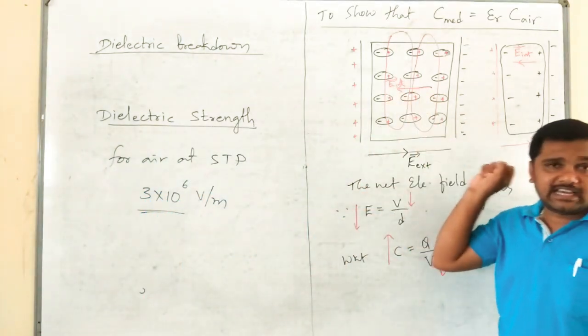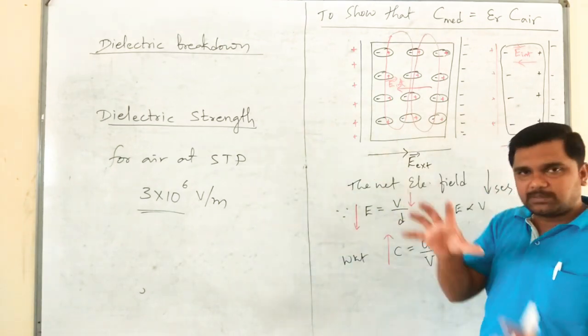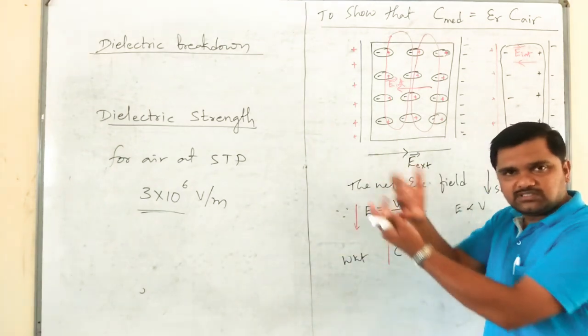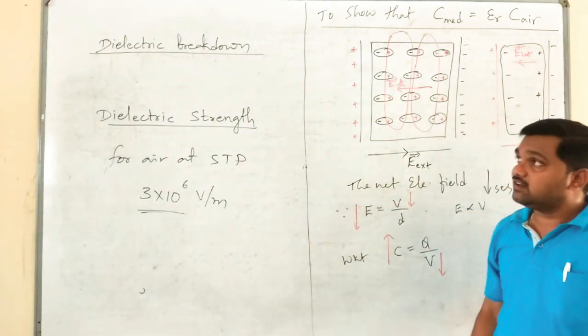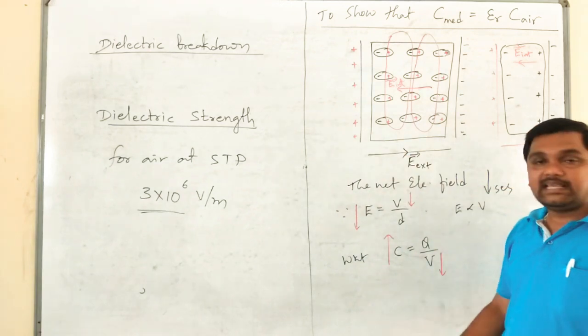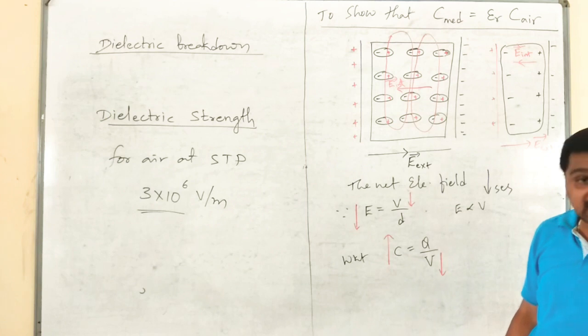Please remember, dielectric breakdown means whenever a dielectric substance is subjected to a strong electric field, the electrons get detached from the parent atoms and they become free. Hence, if a substance has free electrons, it is nothing but a conductor. The dielectric starts behaving like a conductor. This phenomenon is called dielectric breakdown. And the final concept, dielectric strength.